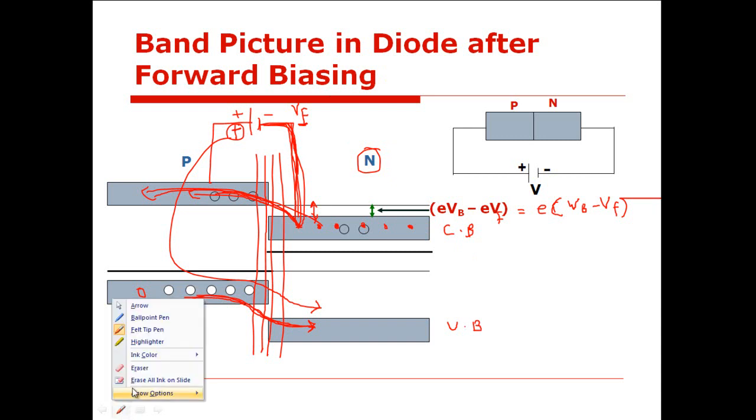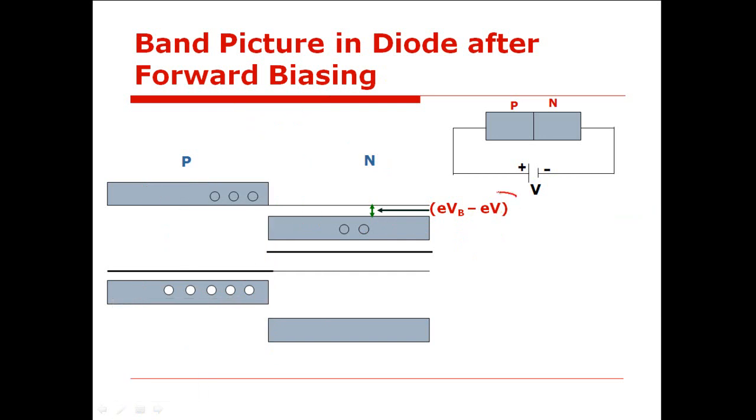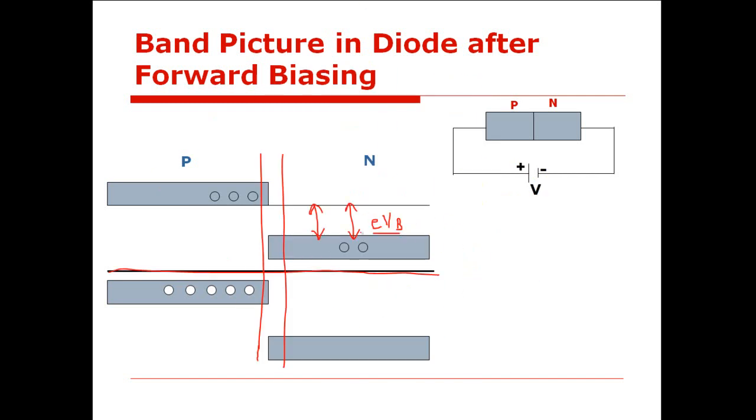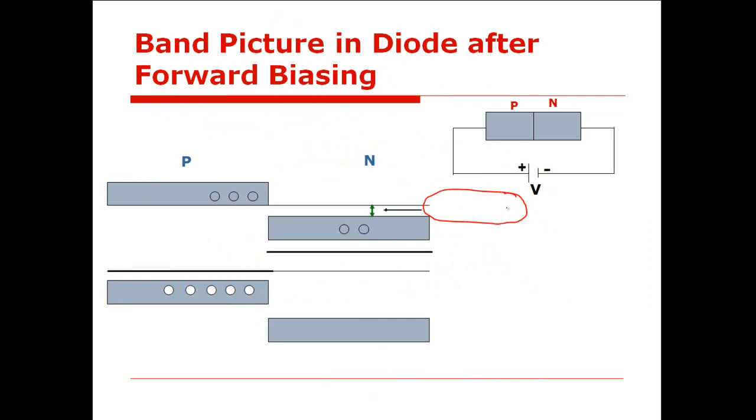Yes, sir. So here this equation is important for you. In an objective type question, they can ask what is the amount of energy gap which exists between the conduction band of N side and the conduction band of P side in the zero bias situation. The amount of that energy gap is e into Vb, where Vb is the barrier potential and e is the charge of the electron.